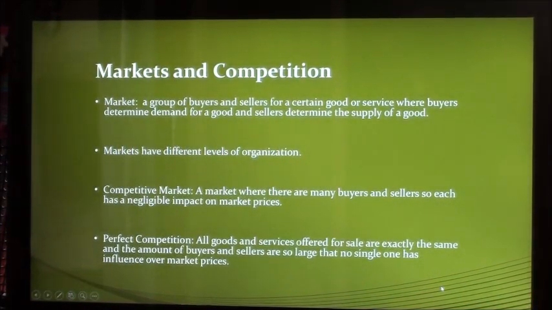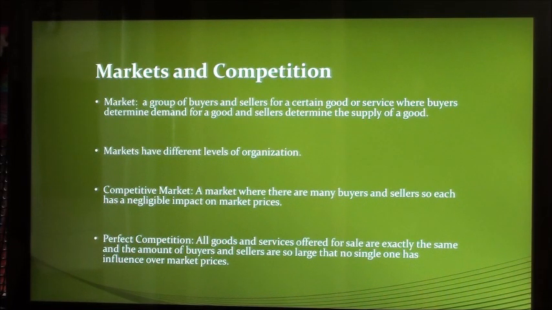Before we talk about supply and demand, we must first introduce the ideas of markets and competition. A market is a group of buyers and sellers of a specific good. Buyers determine demand for the good, and sellers determine the supply of the good. Markets have varying degrees of organization. Some markets are highly organized, like auctions, while others are less organized.